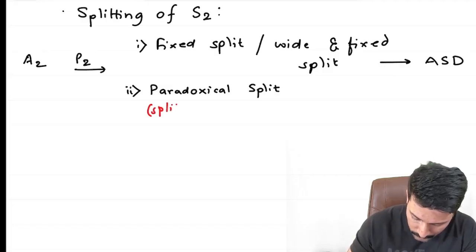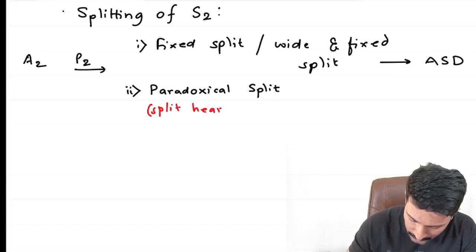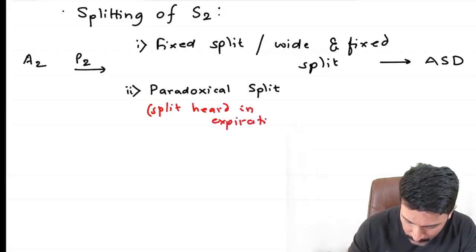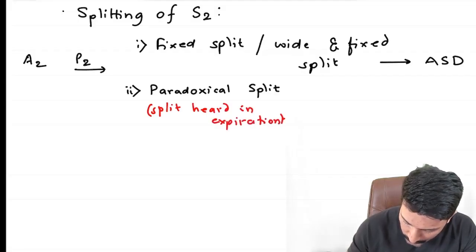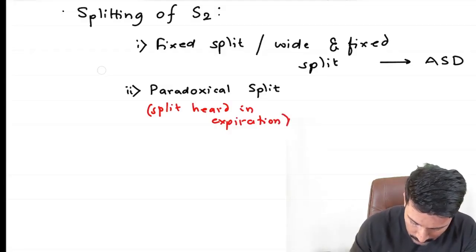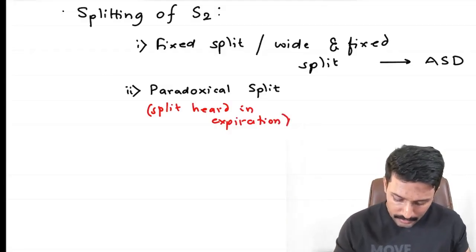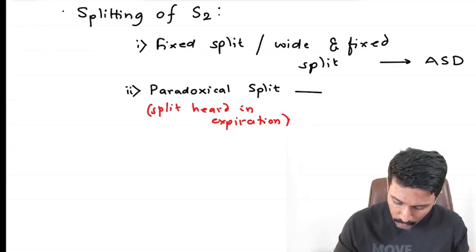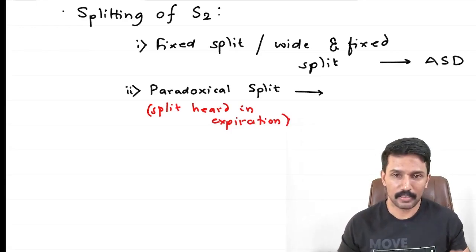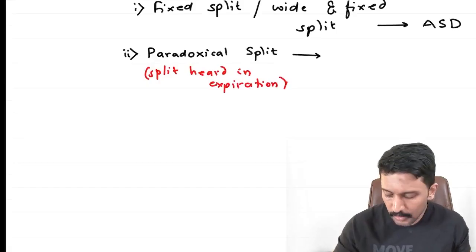Split heard in expiration is called as paradoxical split. Image-based questions are possible, so please go through the images that we have created during the offline classes. Where do we get it? There are two conditions where we can get the paradoxical split of the second heart sound. The first one is when there is